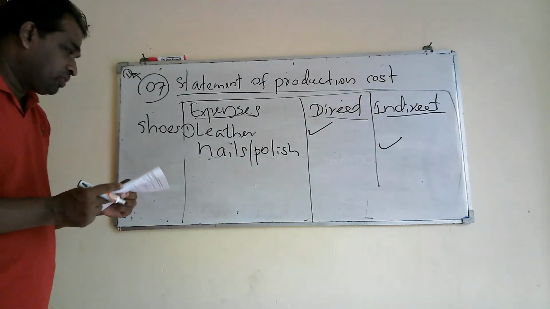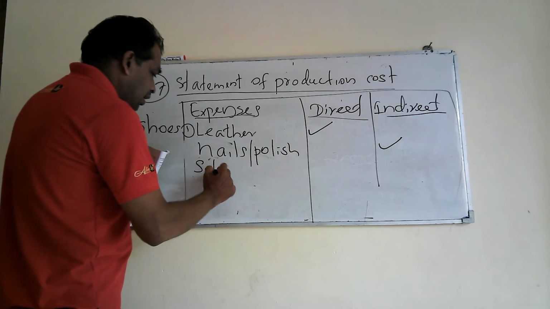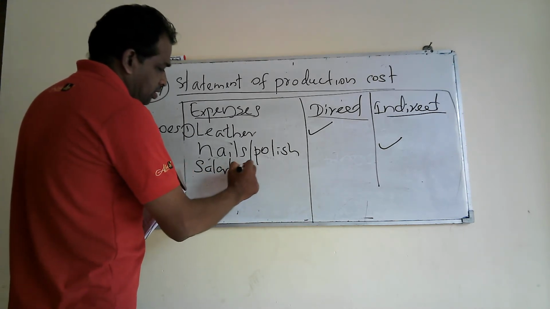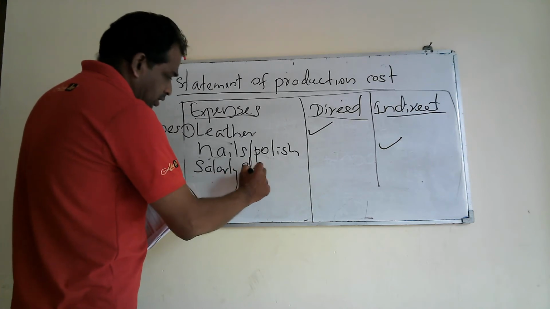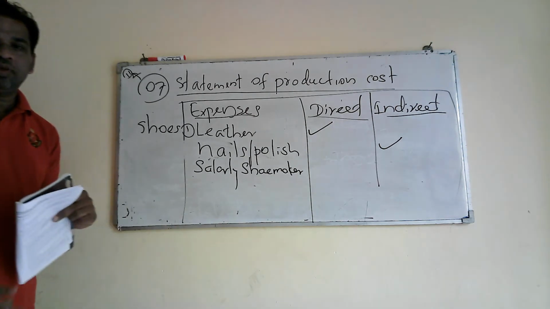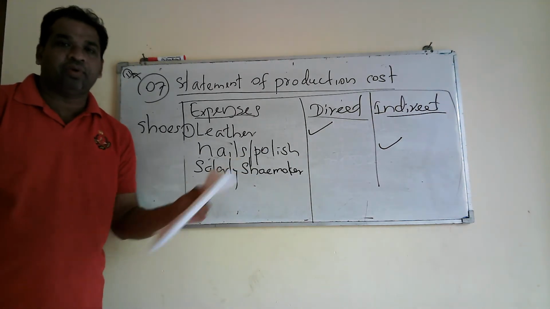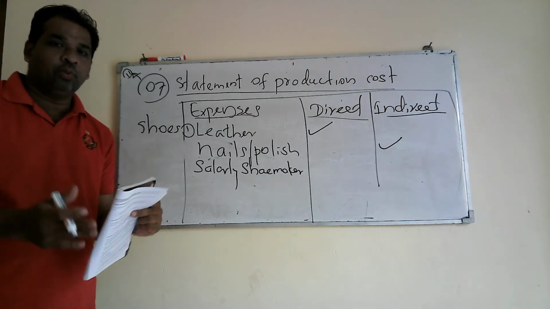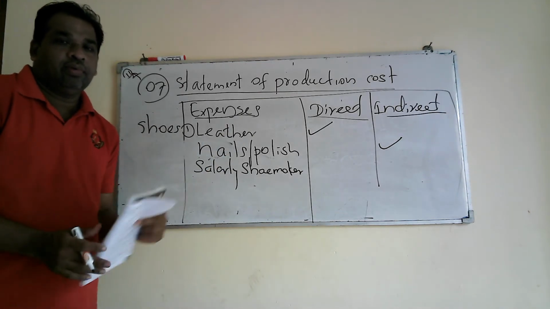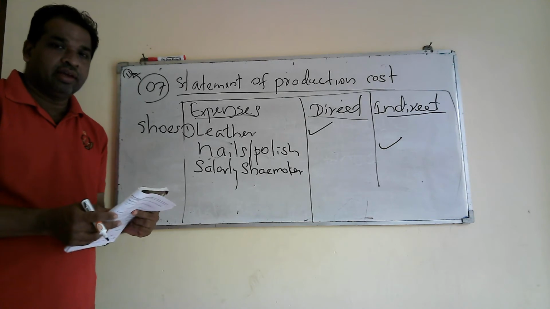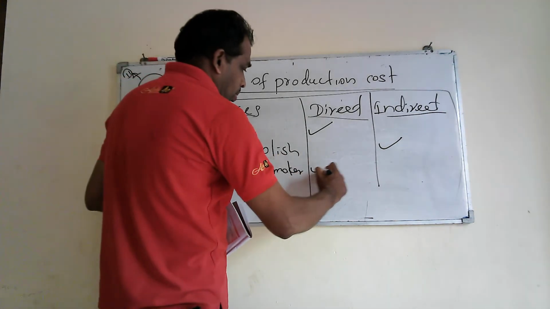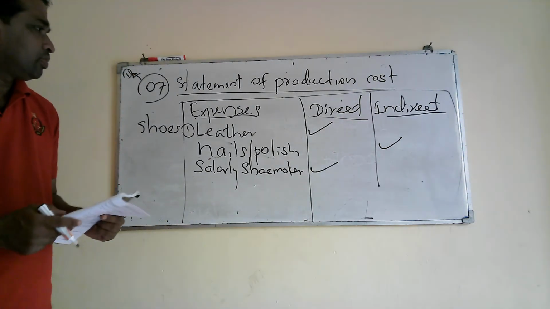Right. You come to salary. Salary for the shoemaker. You know, the shoemaker is directly involved in the production process. He is the person who makes shoes. Therefore, what he is paid comes under direct labor. Right.